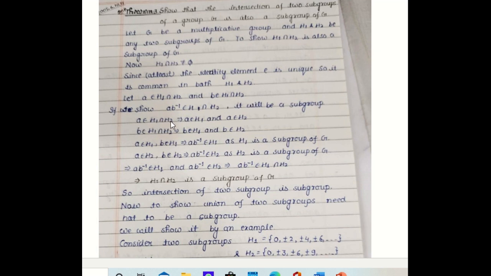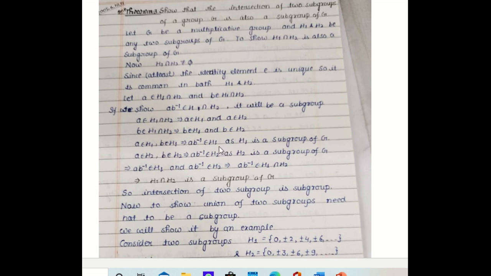Now A belongs to H1 intersection H2. This implies what? A belongs to H1 and A belongs to H2. B belongs to H1 intersection H2 implies B belongs to H1 and B belongs to H2. So this implies A belongs to H1 and B belongs to H1. So this implies A B inverse belongs to H1 since H1 is a subgroup, and this is the necessary and sufficient condition for a subset to be a subgroup. Similarly, A belongs to H2 and B belongs to H2 implies A B inverse belongs to H2 as H2 is a subgroup of G.